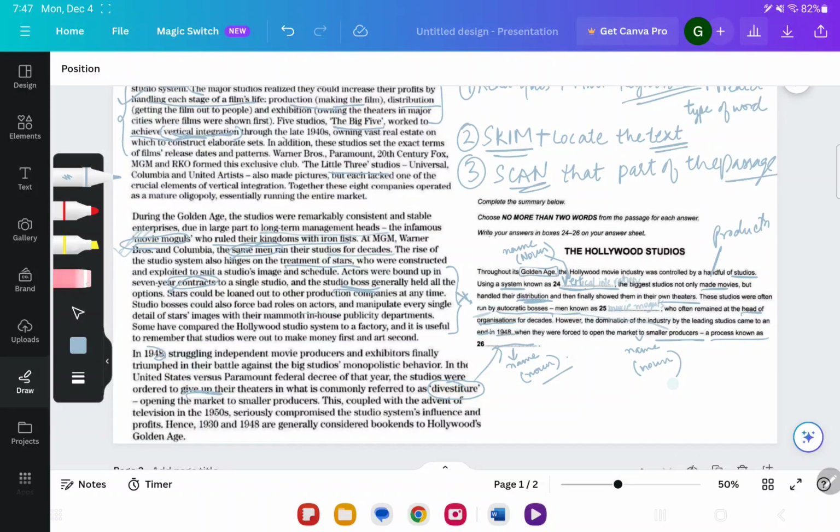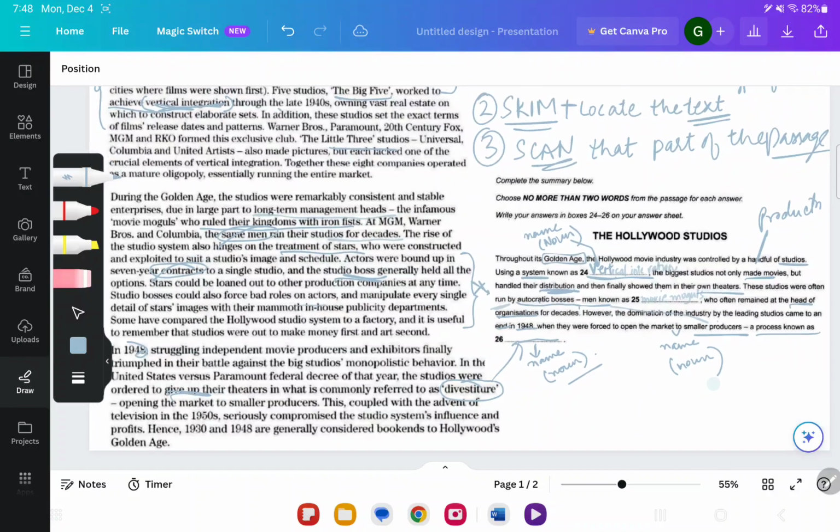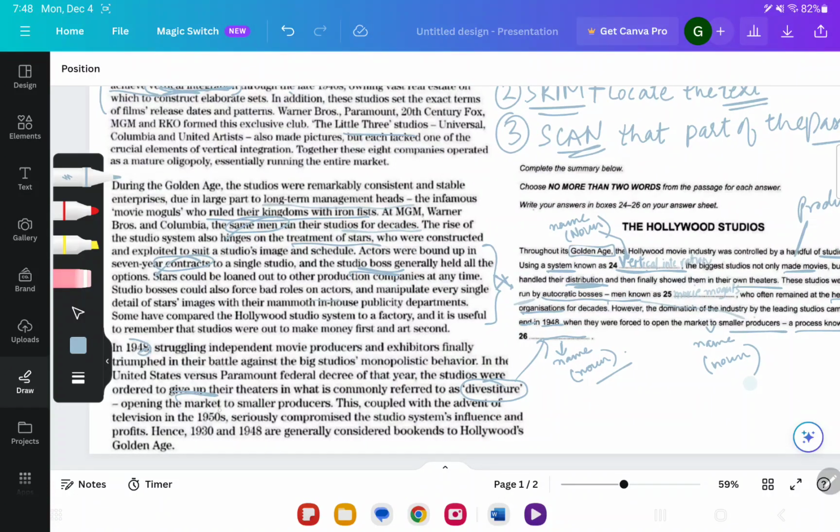Next. Next, who often remained at the head of organization for decades. However, the domination of industry by leading studios came to an end when they were forced to open the market to smaller producers, process known as. So now we are looking for a process, the name of a process. Here in this last paragraph, I remember I read about them giving up the theaters. There was a decree that year, so studios were ordered to give up.